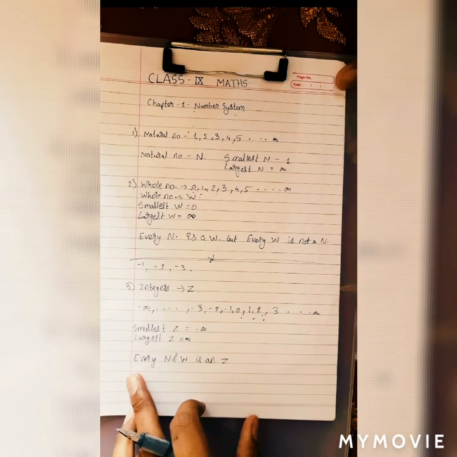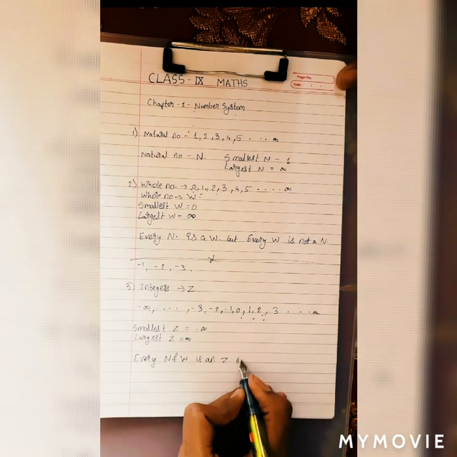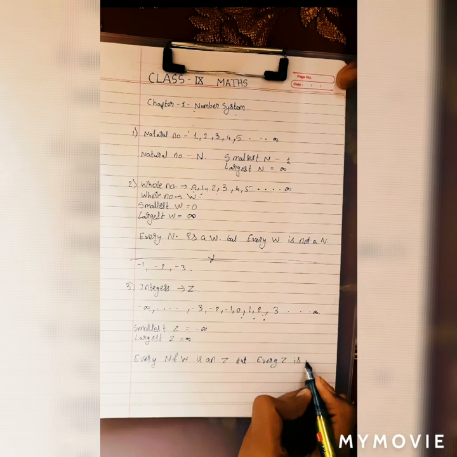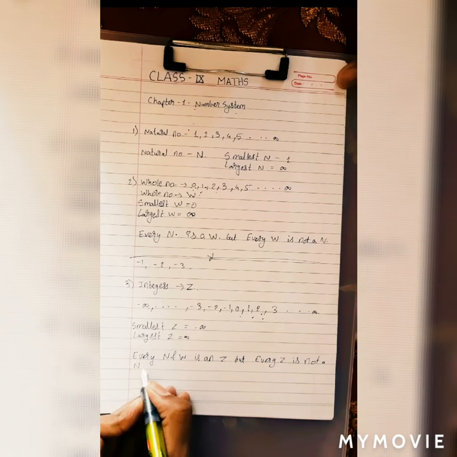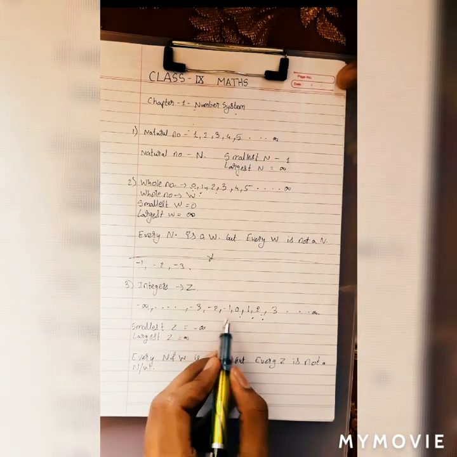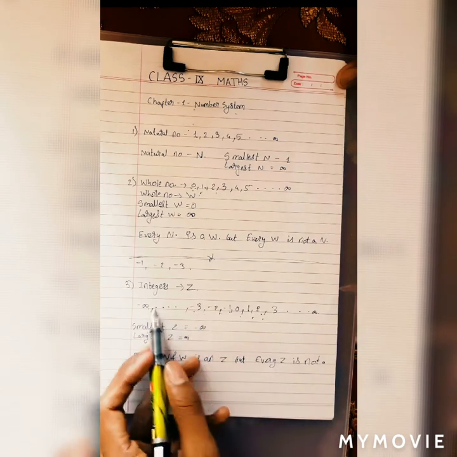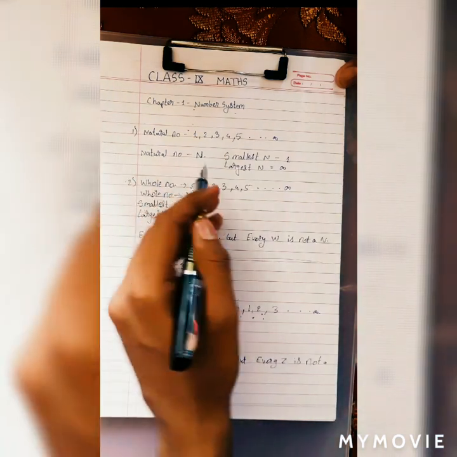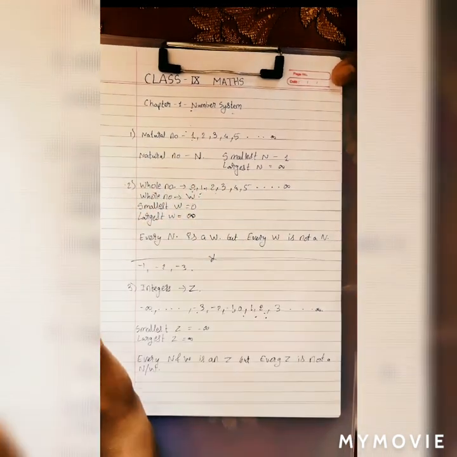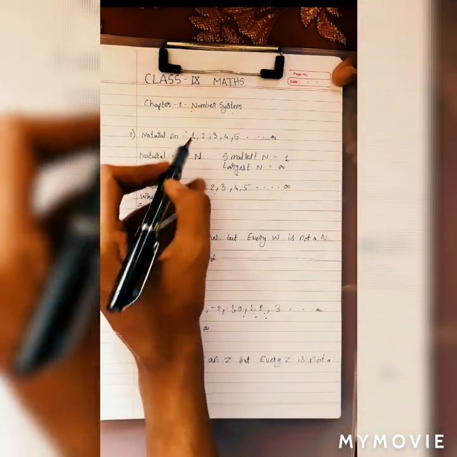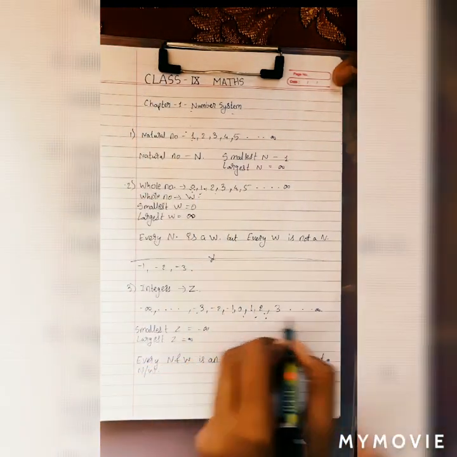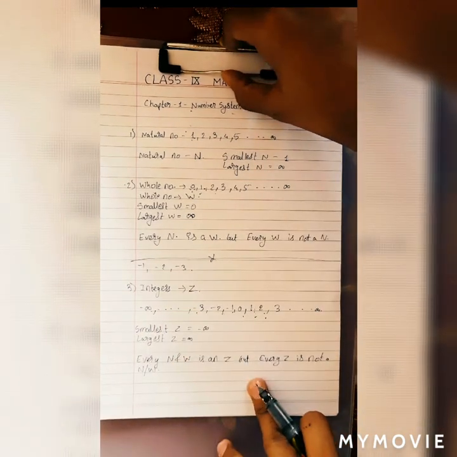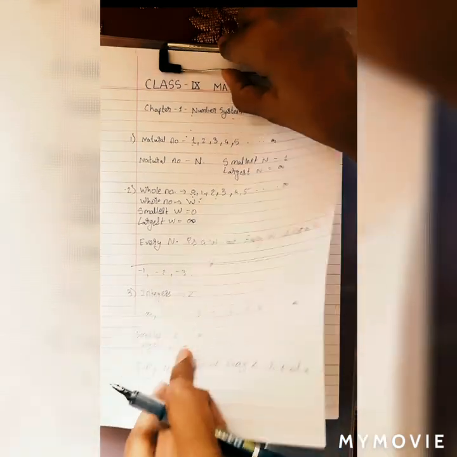So therefore every natural number and whole number is an integer, but every integer is not a natural number or a whole number. As you can see, the integers have negative numbers like -1, -2, -3, -4, -5, up to -infinity. But the natural numbers and the whole numbers don't have that, as the natural number itself starts from 1 and the whole number itself starts from 0. So therefore both don't have negative numbers, but the integers have. So therefore every natural number and whole number is an integer, but every integer is not a natural number or a whole number.